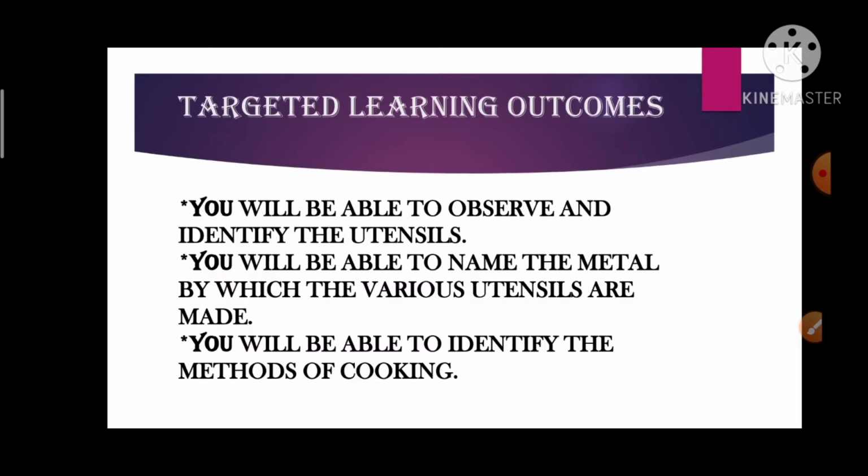The targeted learning outcomes of this video lesson are: the students will be able to observe and identify the utensils. They will be able to name the metal by which the various utensils are made, and they will be able to identify the methods of cooking.